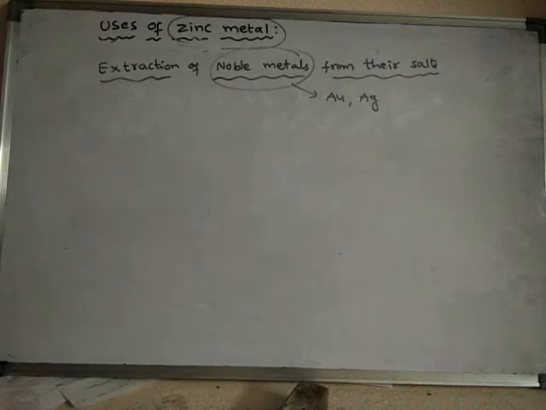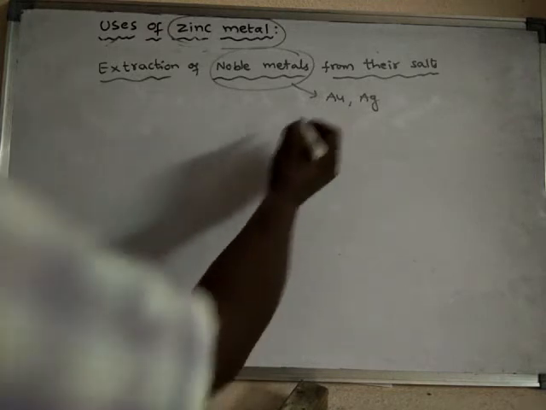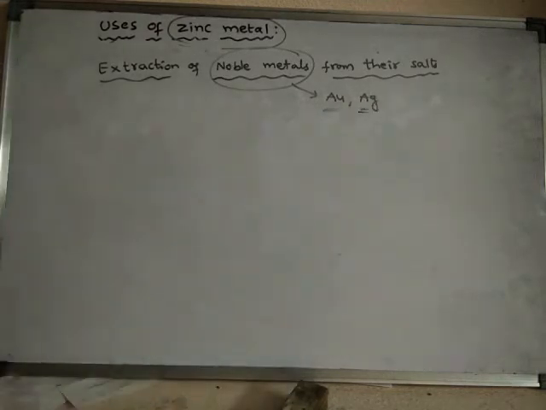Noble metals are metals which are non-reactive. Generally gold and silver do not show chemical reactions.